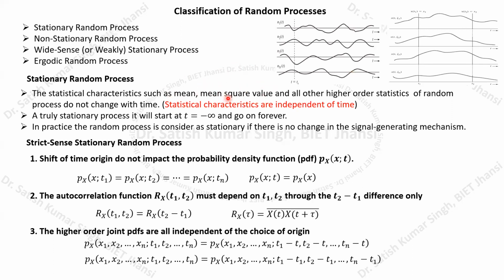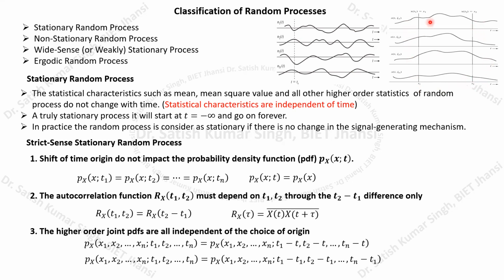Okay, it is independent of time, and therefore it is normally regarded as the stationary random process. But at the same time, if you take the example that I have taken several times to denote the temperature variation of a certain city on different days, then you can see that if I want to know the particular average temperature at a certain time, if we calculate the average temperature at instant t equals T1, and if I want to calculate the average temperature at certain instant of time t equals T2,